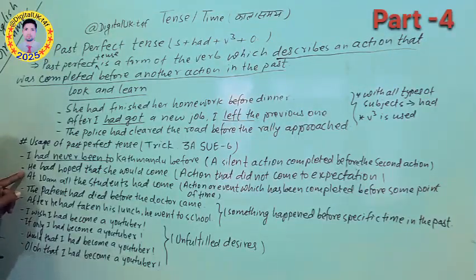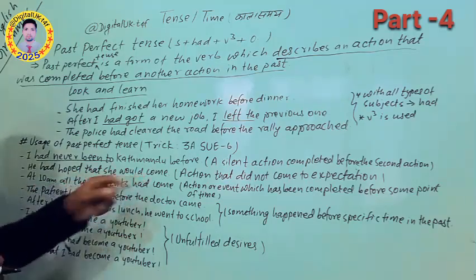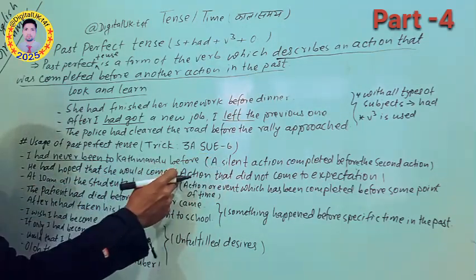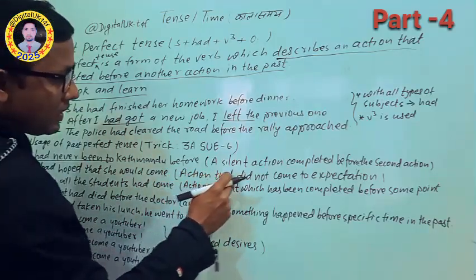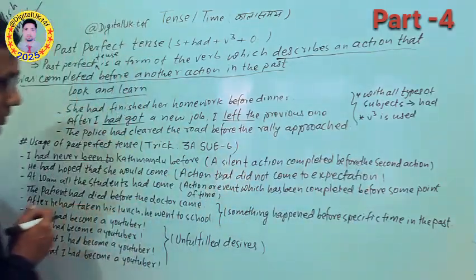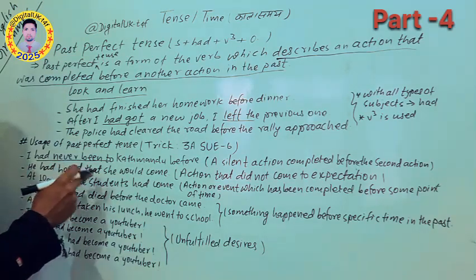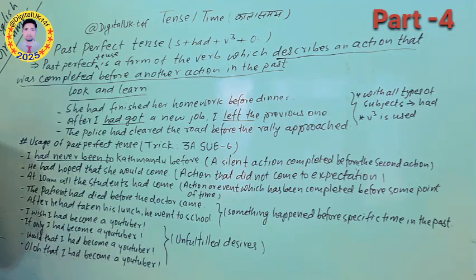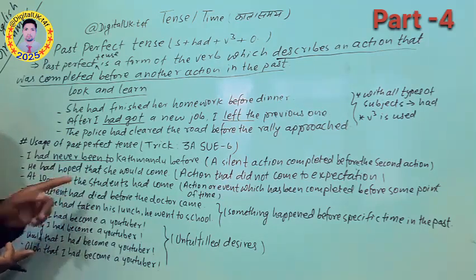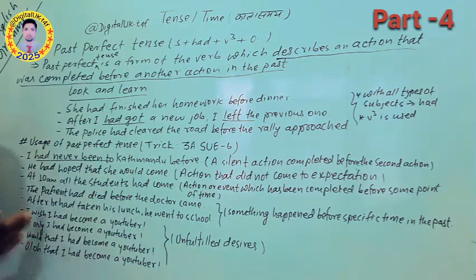The next one is: He had hoped that she would come. Now here the second use means an action that did not come to expectation. He had hoped that she would come. So this is the expectation, but the action did not come to expectation. Yes, he had hoped, hoping that she would come to the party, but she didn't come. So here is the action that did not come to expectation.